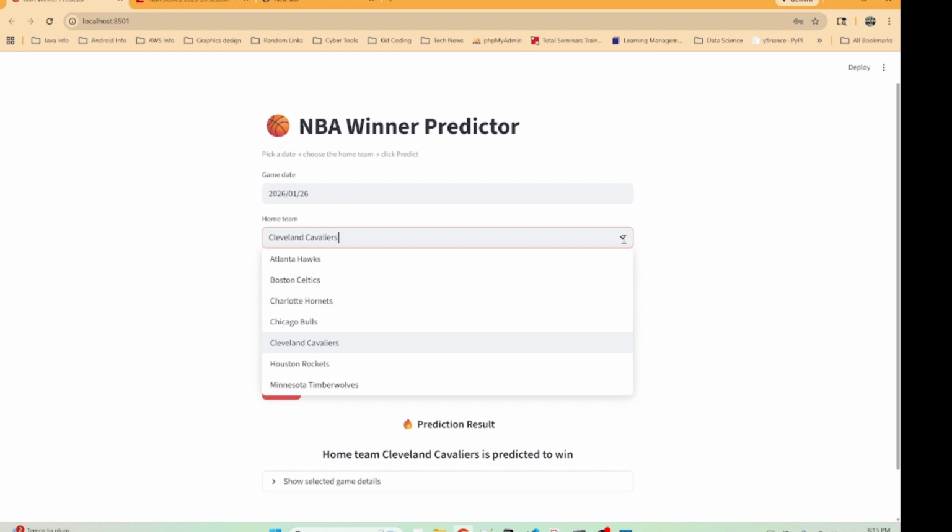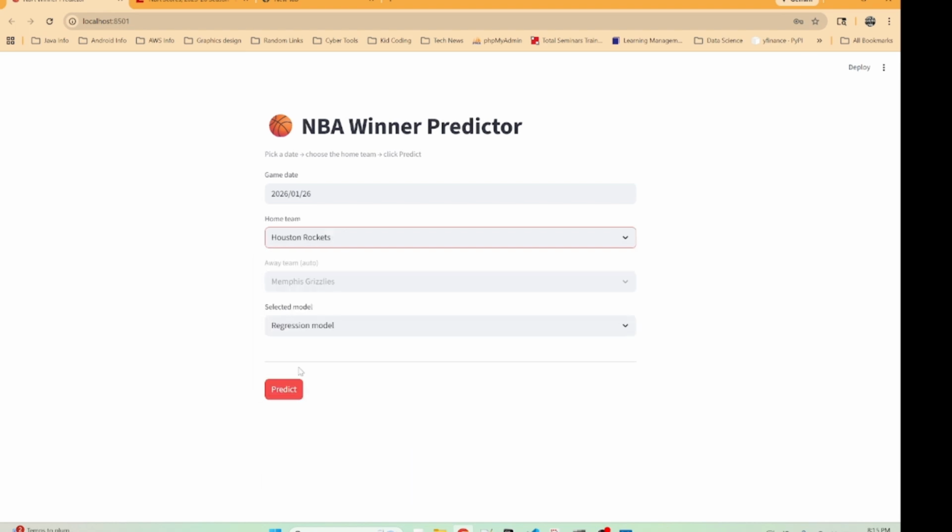So far, I'm agreeing with the model except for the one game, the Bulls and the Lakers game. But we'll see how the outcome is as well. And one thing we can add in the future is trying to predict the number of points the team will score too. That would be challenging, but that would be interesting to see.